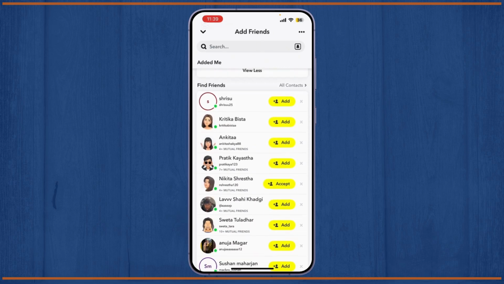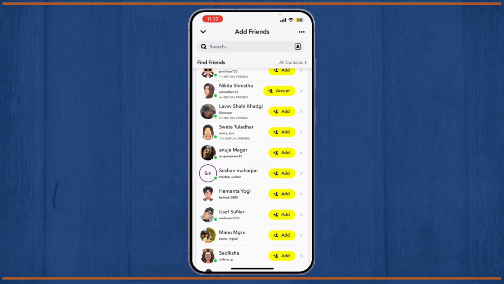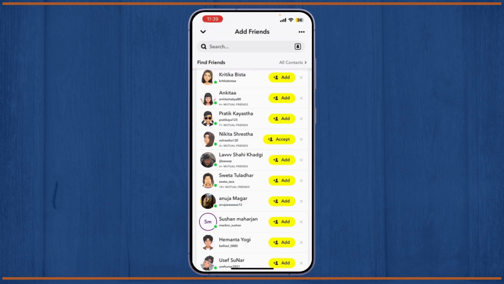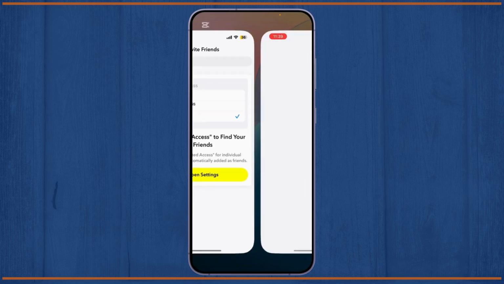Now in Find Friends, you can find various friends you can add. If you know them, you can simply click on Add, and they will be required to accept your friend request.